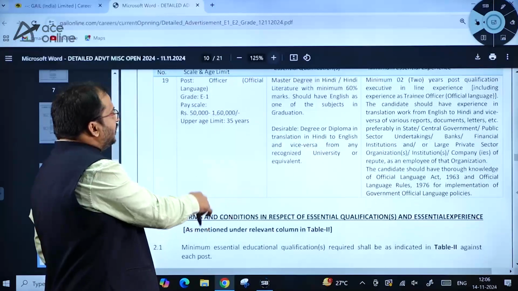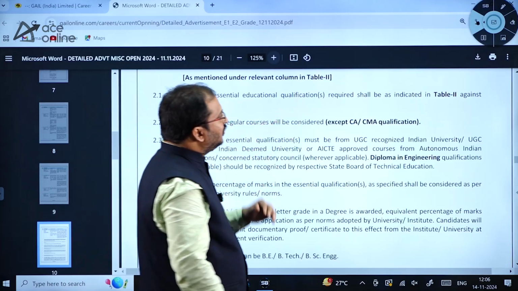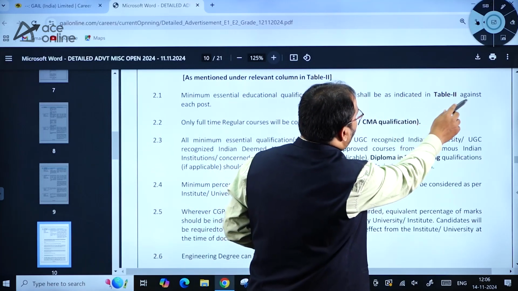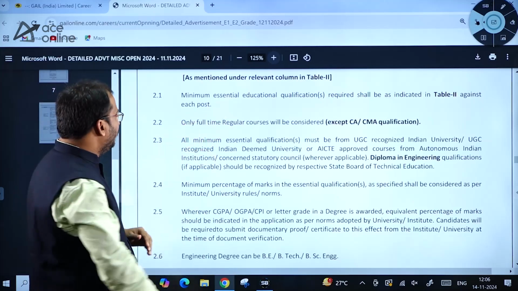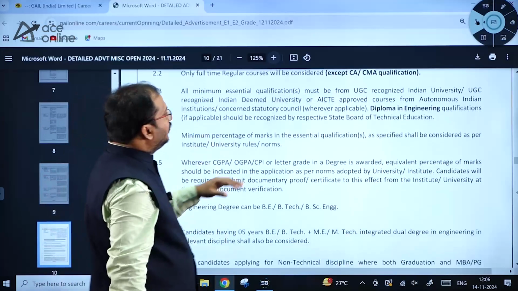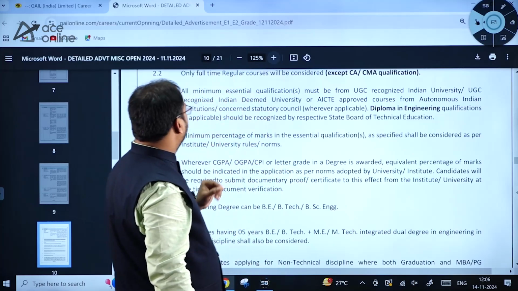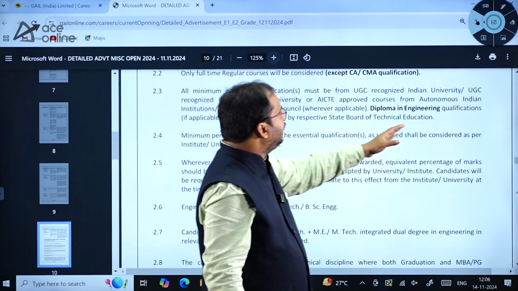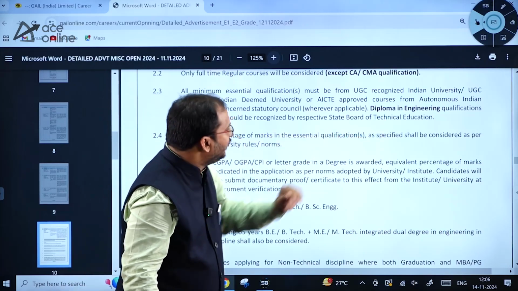Okay, so application is online application as you have seen. So minimum essential educational qualification required shall be as indicated in table 2 against each post that we have seen already now. All minimum educational qualifications must be from UGC recognized Indian universities. Okay, diploma in engineering qualification should be recognized by respective state board of technical education.